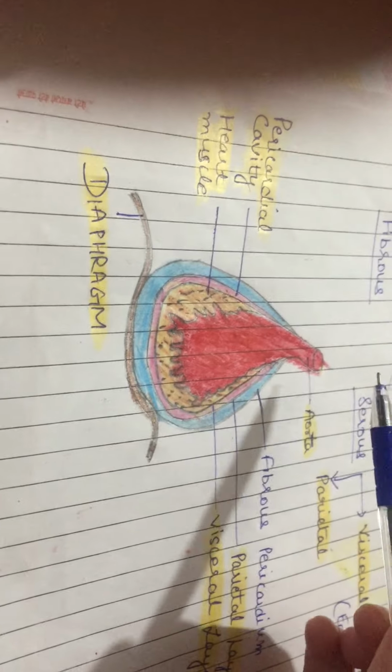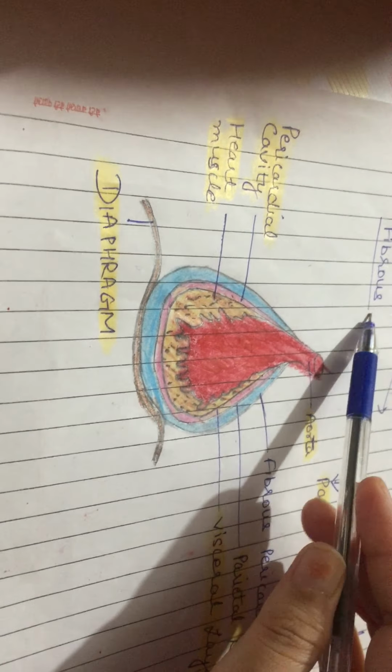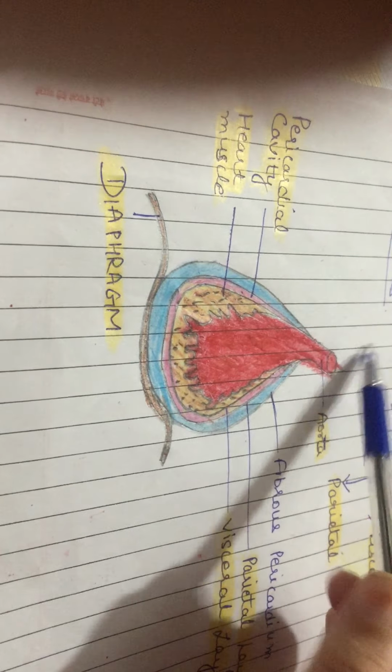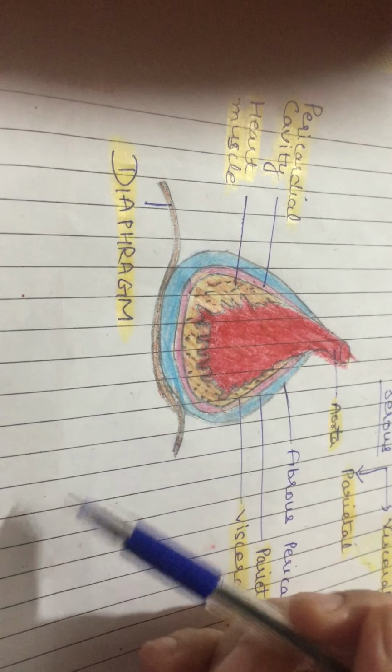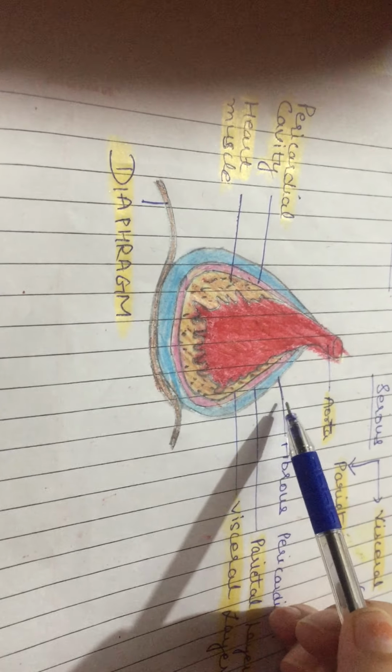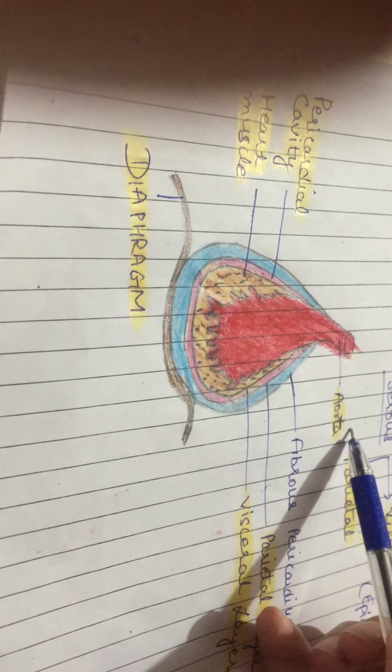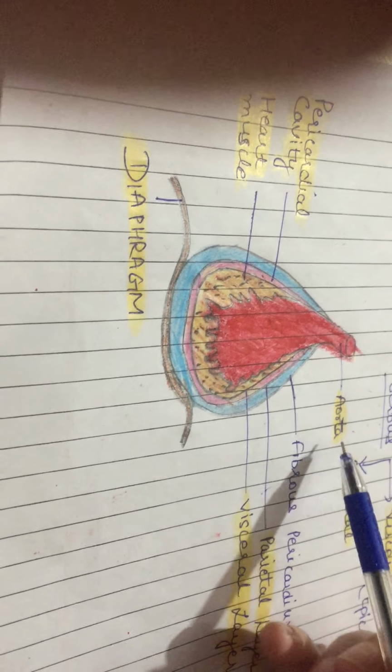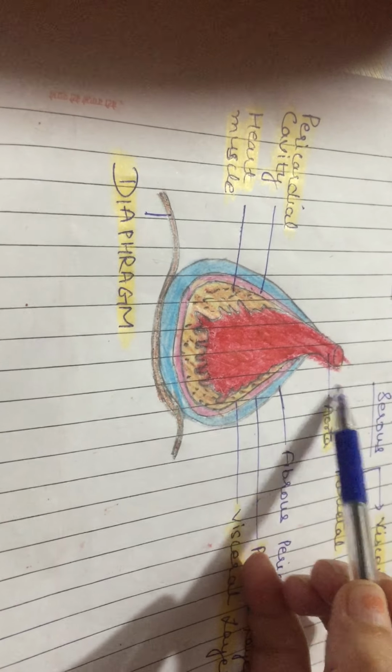Now let's go to fibrous pericardium first. Fibrous pericardium is a cone shaped bag, as I had already discussed, right? Now its apex is directed upwards, towards this aorta.